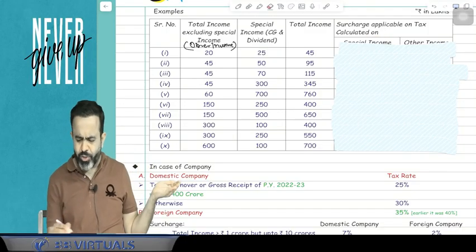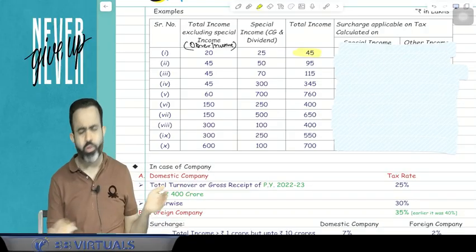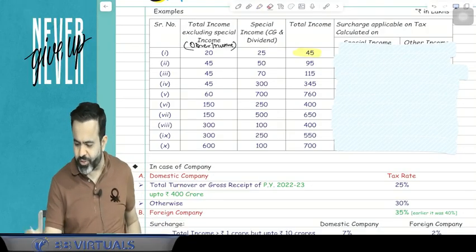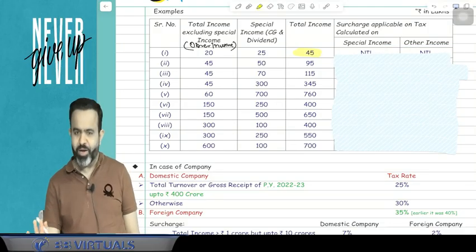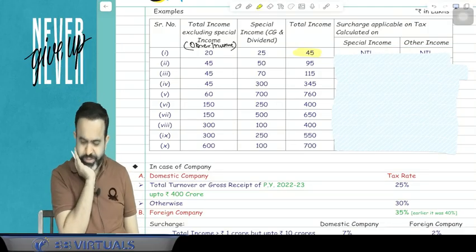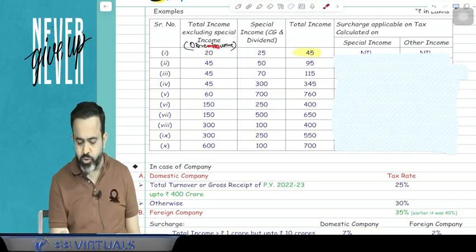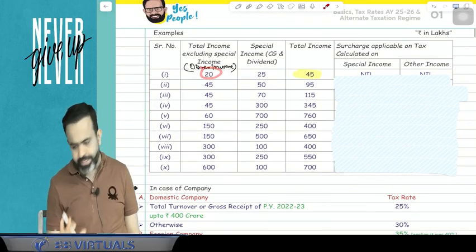So guys, in the first case your total income is only 45 lakh. So in both cases there is no surcharge, so the surcharge rate is nil. Now you have to tell me for the remaining questions. In the remaining questions, all amounts are in lakhs, so here 20 means 20 lakhs. Every amount is in lakhs.